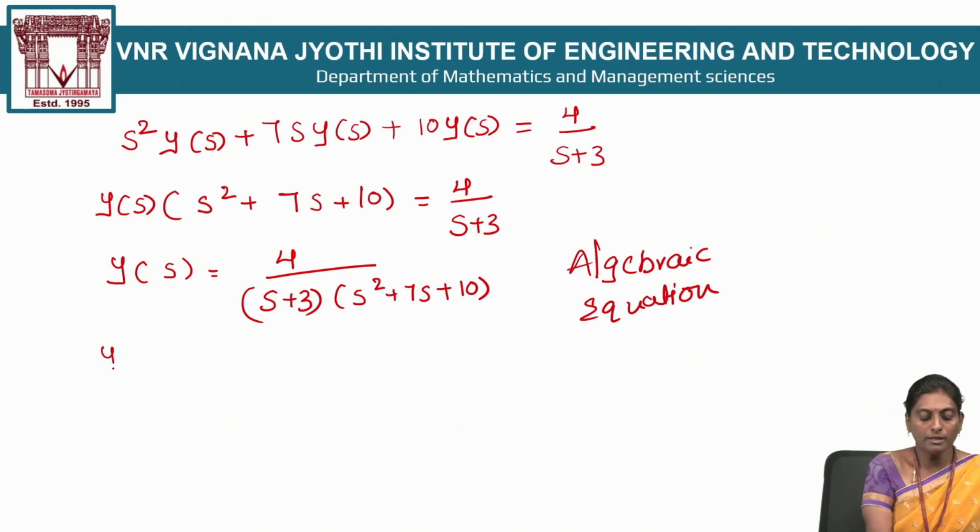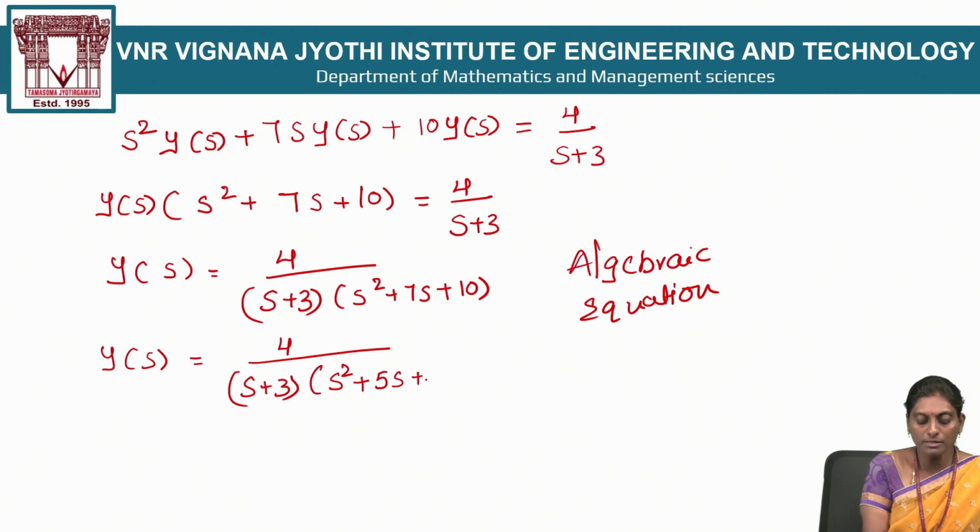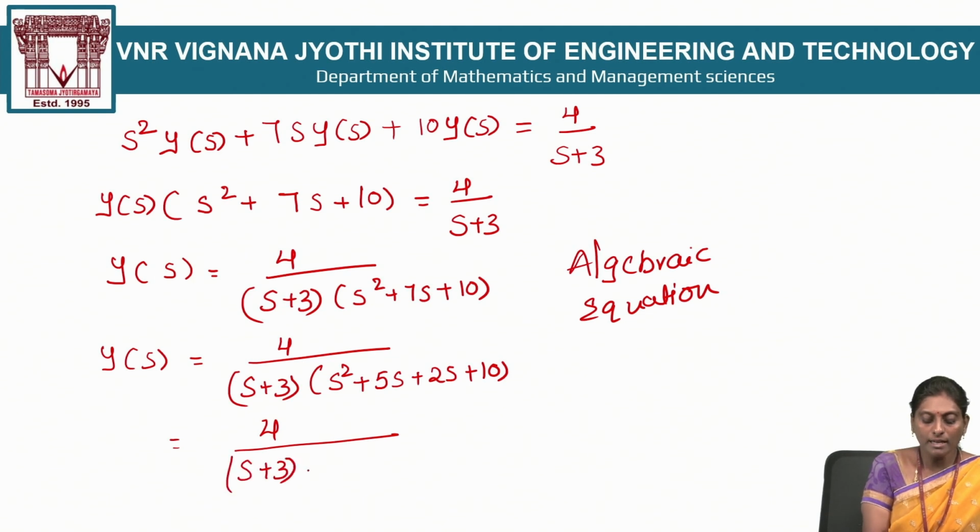So now write Y(s) is equal to 4 by (s plus 3) as it is, carry on. Now what are the factors here? 5 and 2 are the factors. So s² plus 7s plus 10 can be written as (s plus 5) times (s plus 2), and Y(s) is 4 by (s plus 3) times (s plus 5) times (s plus 2).